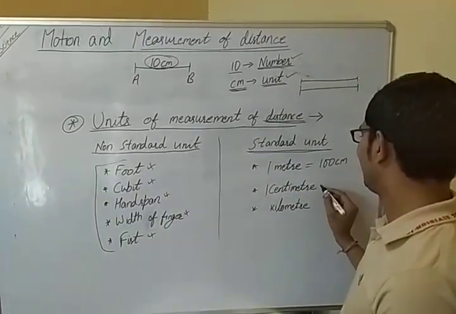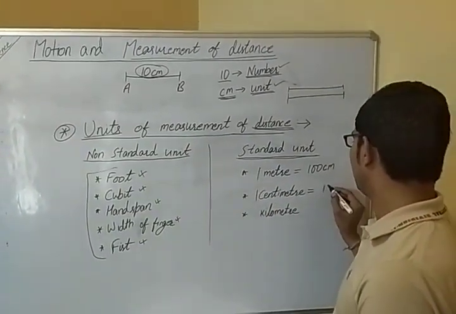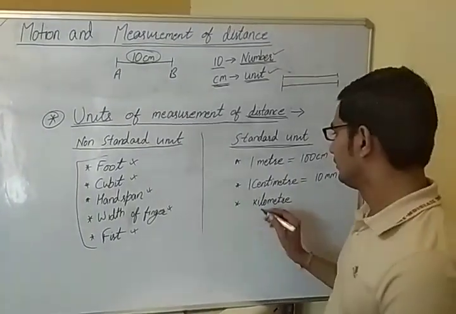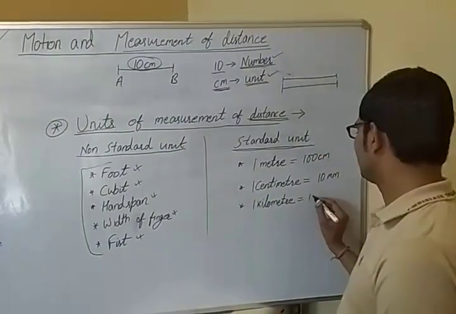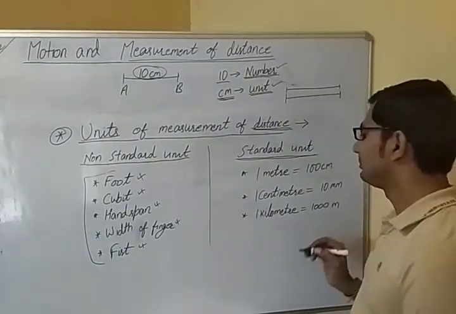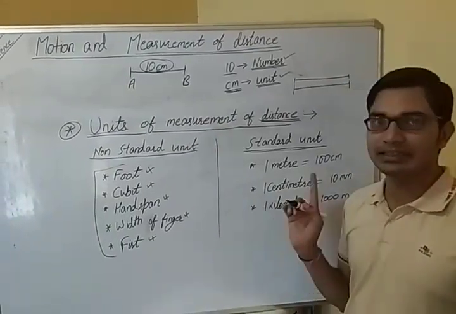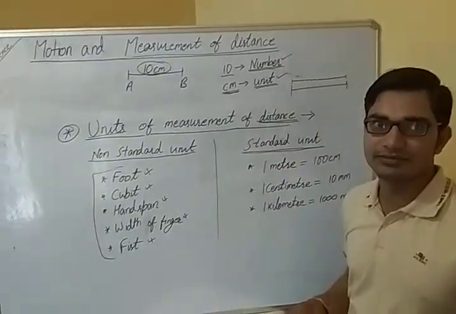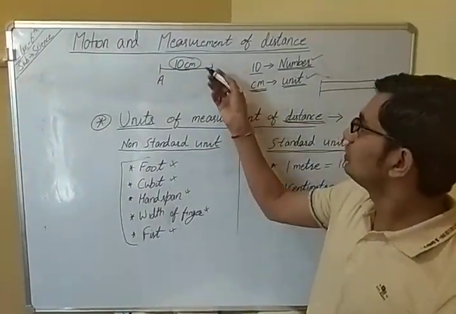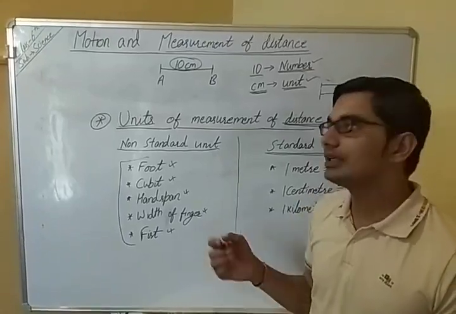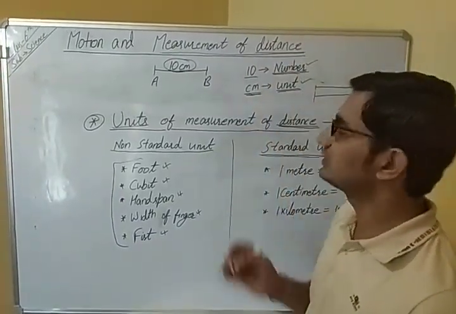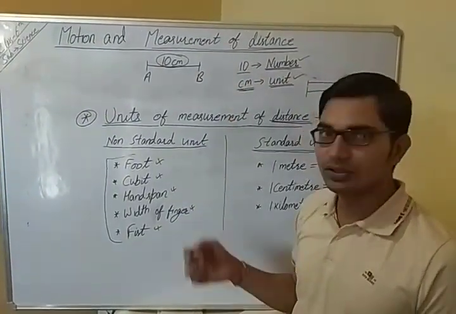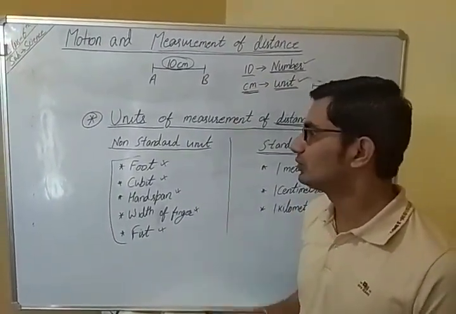1 centimeter. 1 centimeter is equal to 10 millimeter. That is also a standard unit. 1 kilometer. 1 kilometer is equal to 1000 meter. That is also a standard unit which is used to measure distances. So this is all about the measurement of distances. In this video we have discussed distances. In our next video we will measure the length of different types. Thank you very much.